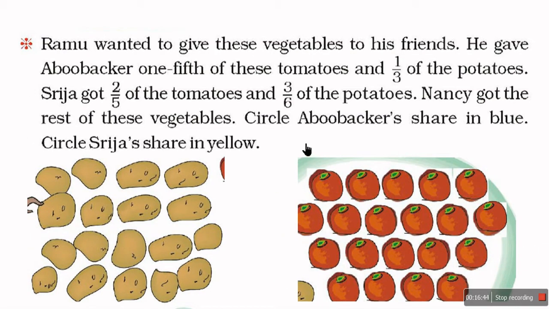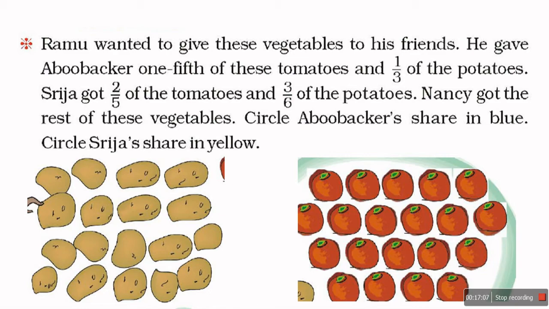Now the question is, circle Abu Bakr's share in blue and Shriza's share in yellow. So circle here with your crayon pencil, blue and yellow, to encircle Abu Bakr's and Shriza's share. Abu Bakr's share is 6 potatoes and 4 tomatoes, so encircle them with blue.